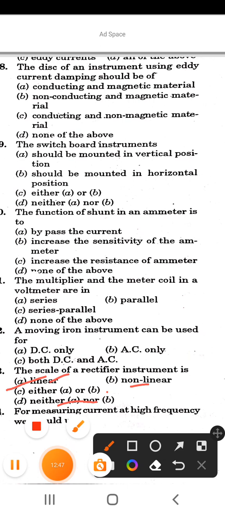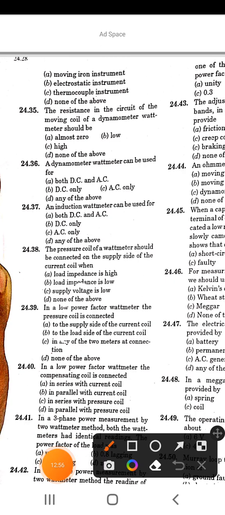Next is, for measuring current at high frequency, we should use. Options are moving iron instrument, electrostatic instrument, thermocouple instrument, and none of the above. So the correct answer is thermocouple instrument.